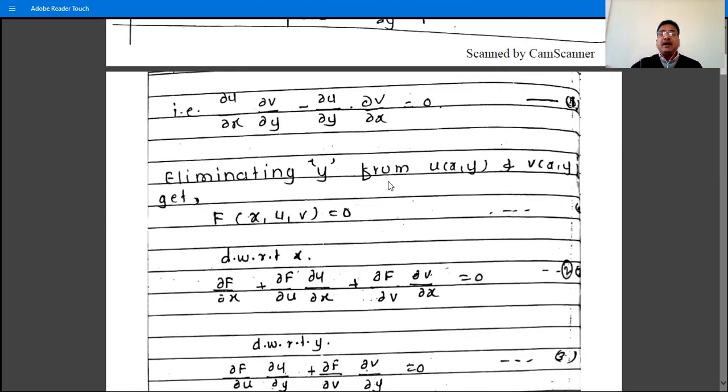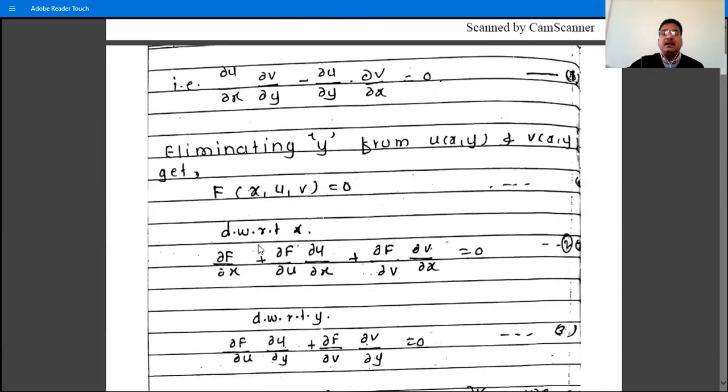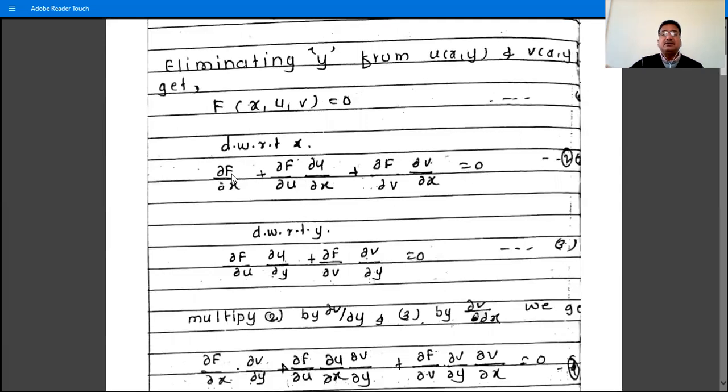Then eliminating y from w(x,y) and v(x,y), we get f of x, w, v is equal to 0. That is, this function f becomes a function of w, v and x, because y is eliminated from w and v. And then differentiate this function with respect to x. So we have ∂f/∂x as the derivative of f with respect to x.